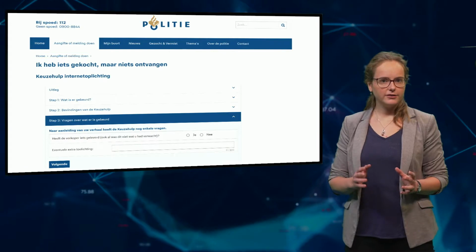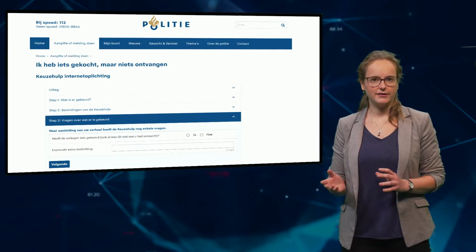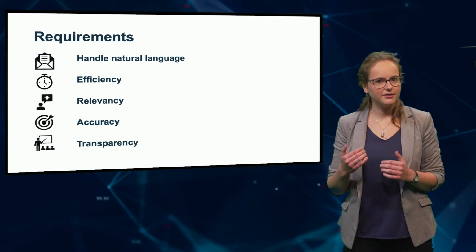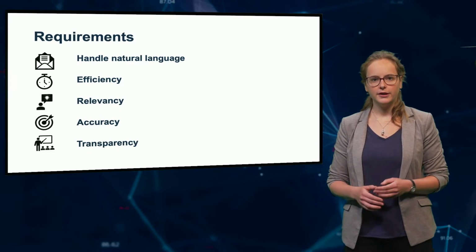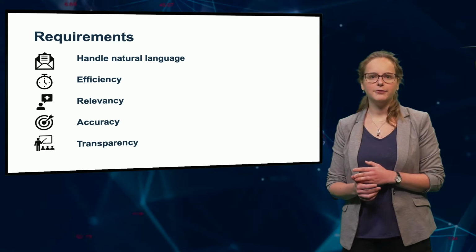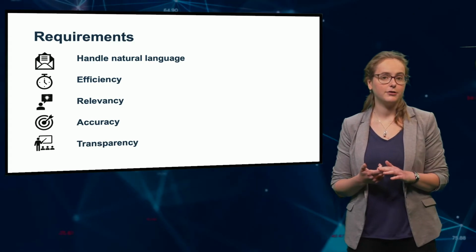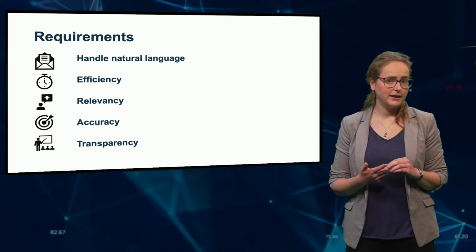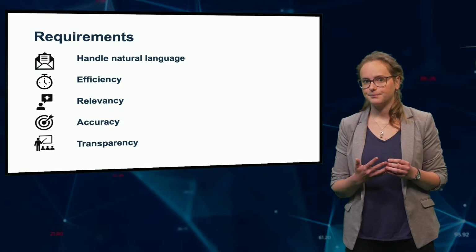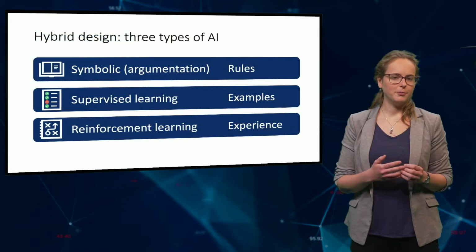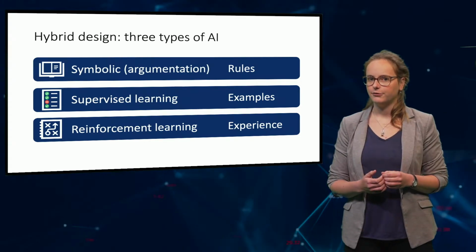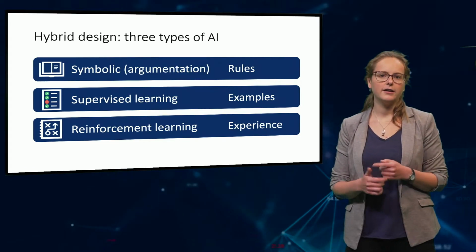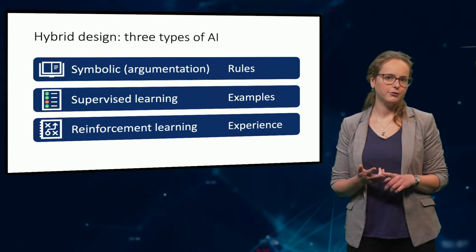We developed an architecture that combines various AI techniques. And this is necessary because the agent needs to meet some important requirements. It should be able to handle natural language, make as few mistakes as possible, be able to explain its advice, and it should be efficient. To comply with these requirements, we combined 3 different AI techniques in our design for the intake agent: symbolic AI, supervised learning, and reinforcement learning.